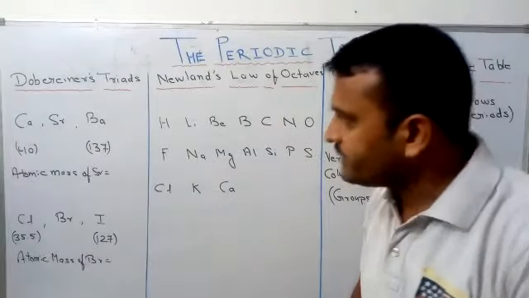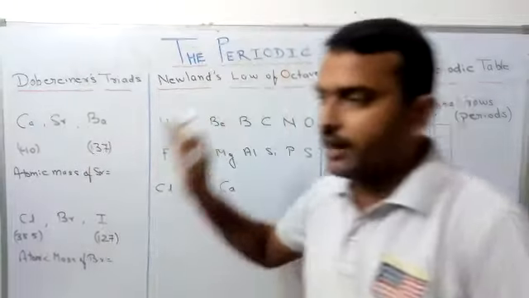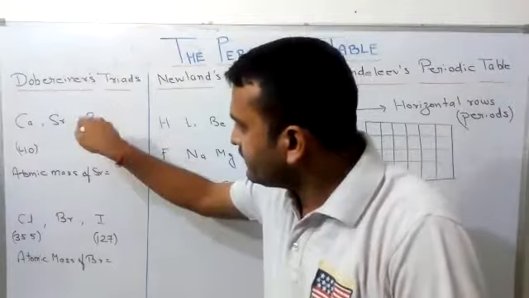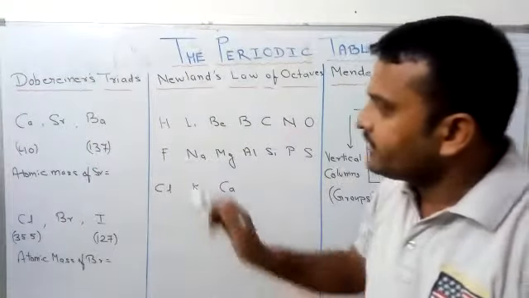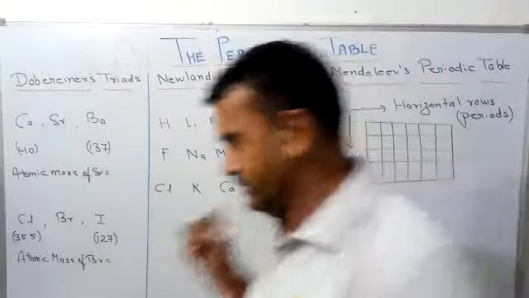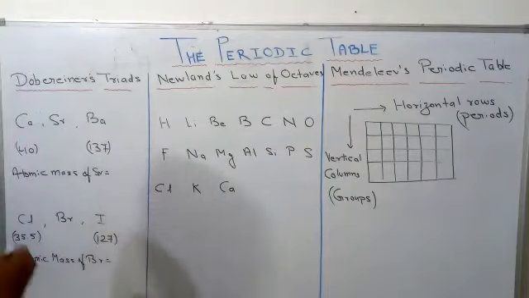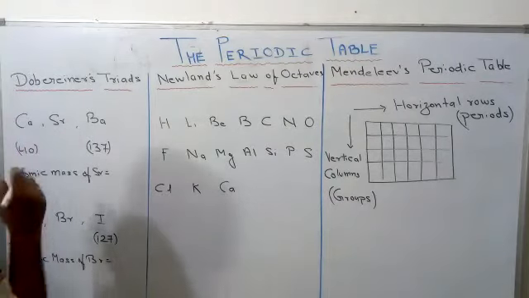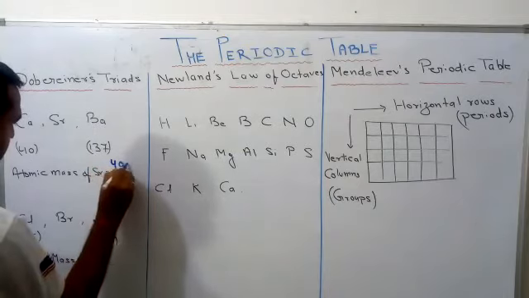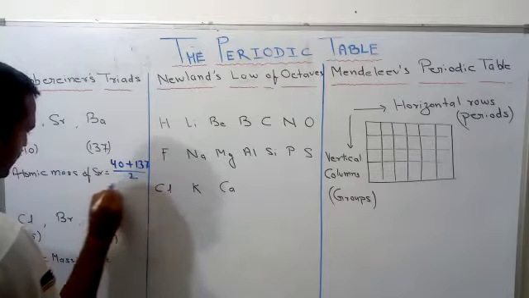According to Dobereiner, the atomic mass of strontium, that is, the middle element among this triad, is the mean of the others. Means we found the atomic mass of strontium equal to the mean of the others, 40 plus 137 divided by 2.